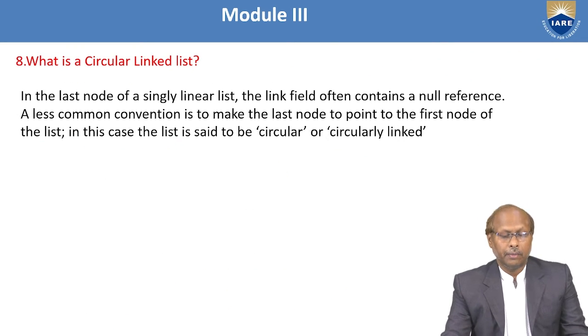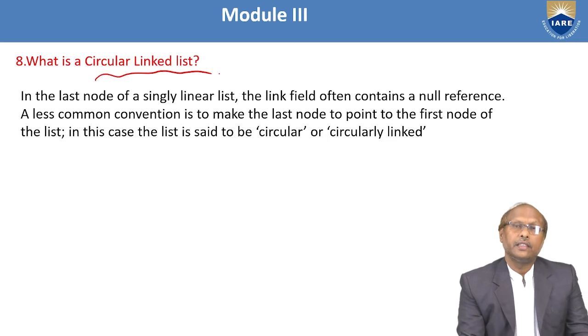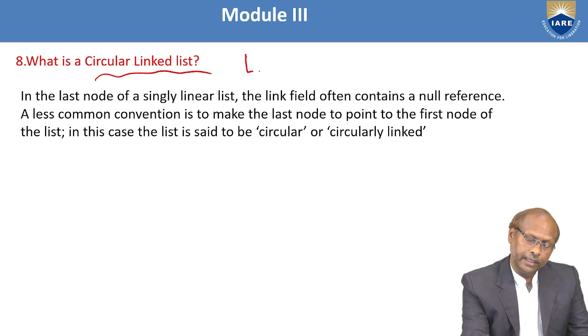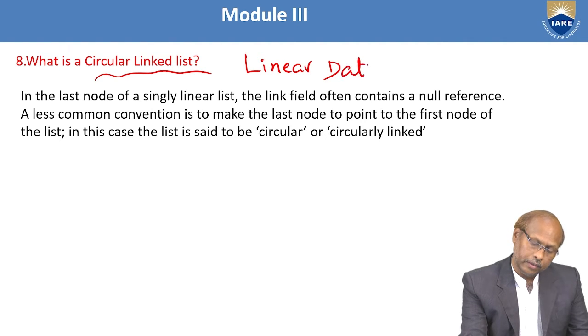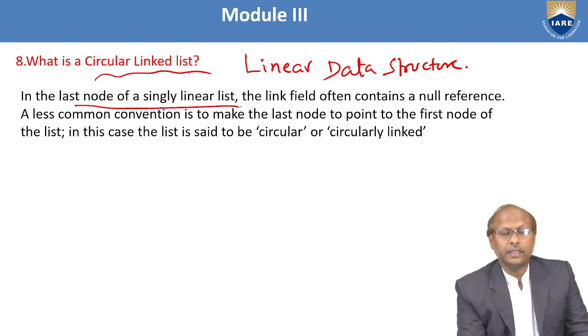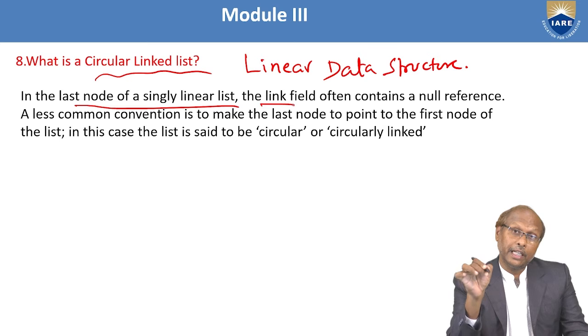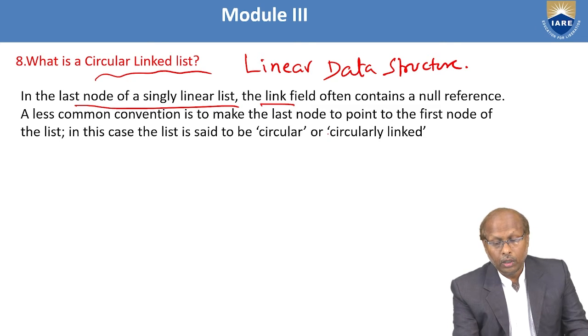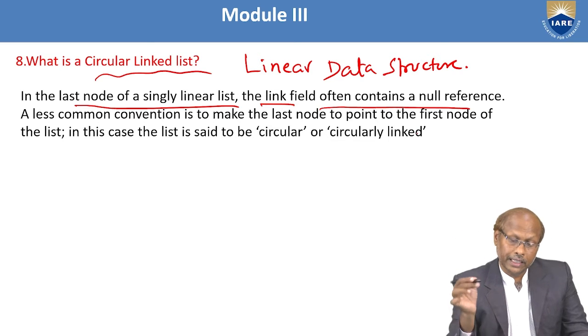Next, they may ask what is a circular linked list. The name indicates it. A circular linked list is also a linear data structure where the last node of the single linear list, the link field, because I told you in a node there is a link field, the link field of the last node contains the address of the first node. Whereas in the case of a single linked list,